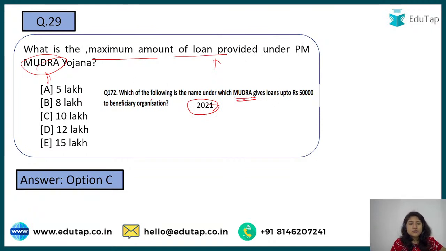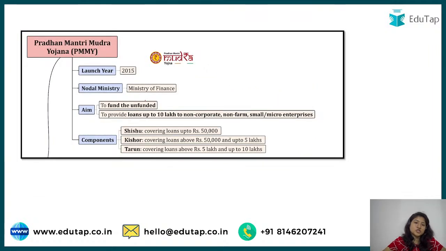It asks which of the following is the name under which Mudra gives loan up to 5,000 for beneficiary organization. So what does it mean? You should be aware of the names. There are 3 names: Shishu, Kishore, and Tarun. Shishu is the loan that is given up to rupees 50,000. From 50,000 to 5 lakh, it is the term Kishore. And Tarun is for the adult, 5 lakh to 10 lakh.